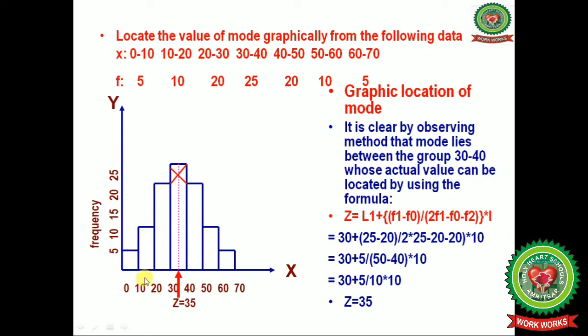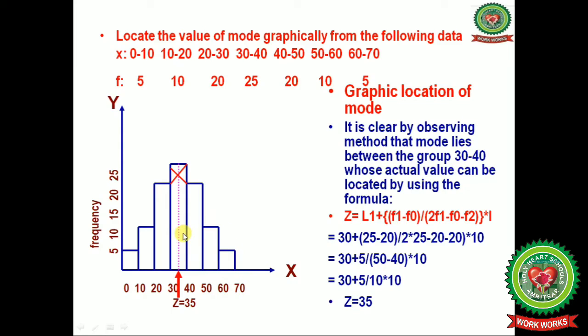On the x-axis I have taken the groups 0 till 10, 10 till 20, 20 till 30, 30 till 40, and on the y-axis I have measured the frequencies. In the group 0 till 10 the frequency is 5. Done. Now 10 till 20 the frequency is 10. Now 20 till 30 the frequency is 20. Now 30 till 40 the frequency is 25. 40 till 50 the frequency is 20.